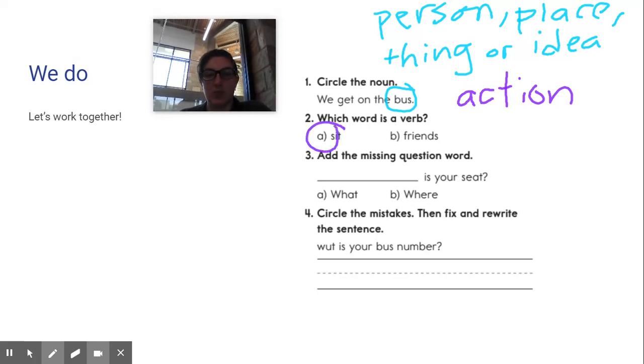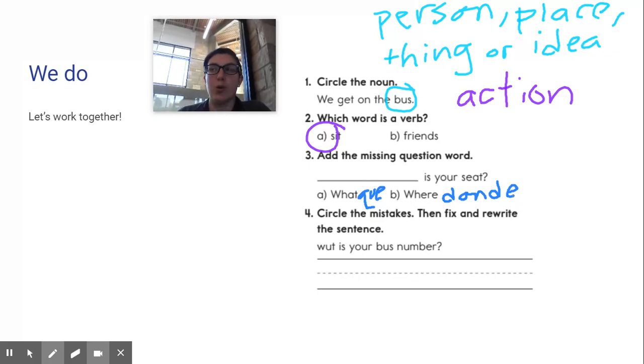Okay, add the missing question word. Blank is your seat. Okay, so I need to think of what my different question words mean. So this one would be something like ¿qué? And then this would be ¿dónde? So normally when somebody is talking about a seat, they already know what it is, right? They know it's probably a chair or some sort of couch or something like that. They're not going to be asking you, what is your seat? They're going to ask you where.